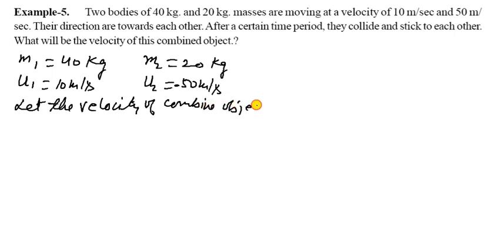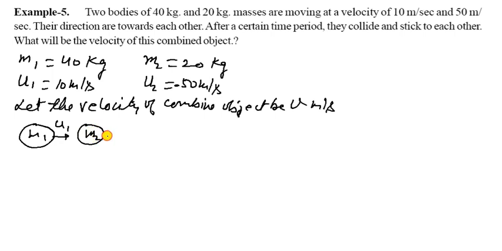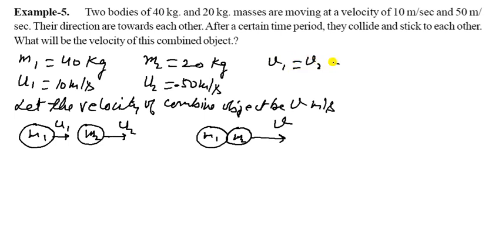After a certain time period they collide and stick to each other. What will be the velocity of this combined object? Let the velocity of the combined object be V meter per second.